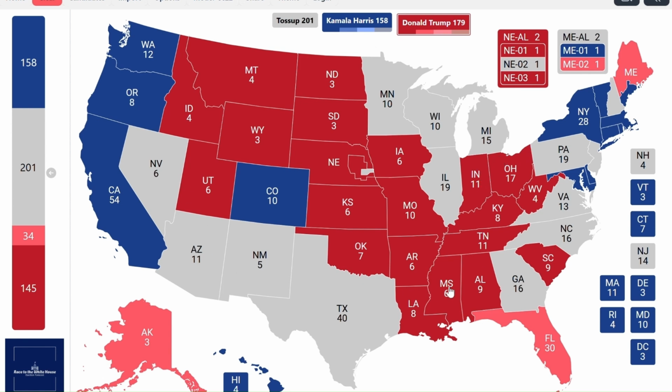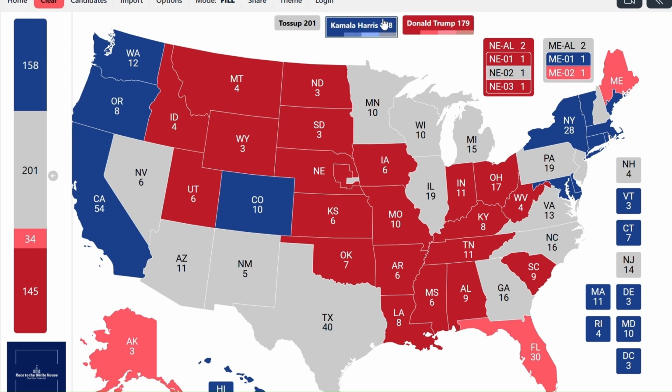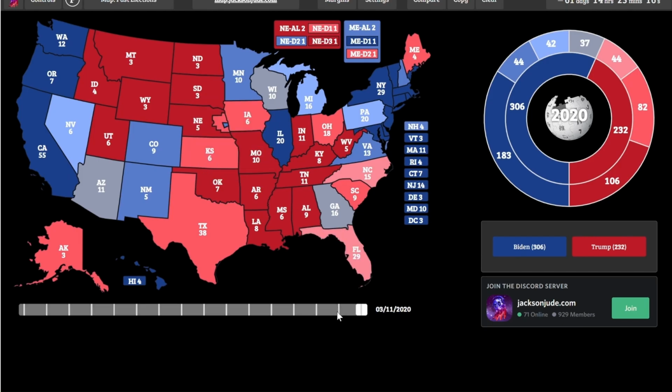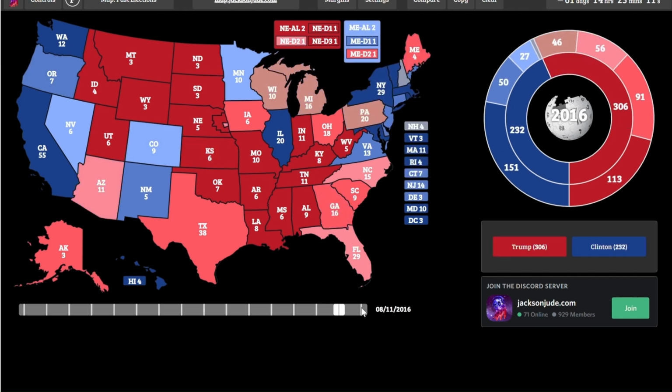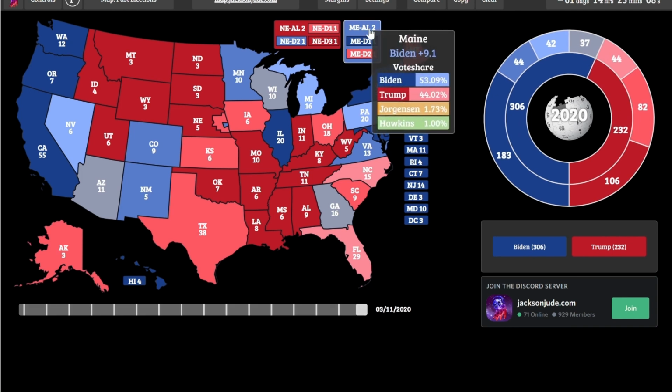Then, as concerns the likely Democrat category, we have Maine's popular vote right up here. The state of Maine was won by Hillary Clinton in 2016 by a margin of less than 3 points, but then it shifted heavily to the left and Biden carried it by 9.1 points.